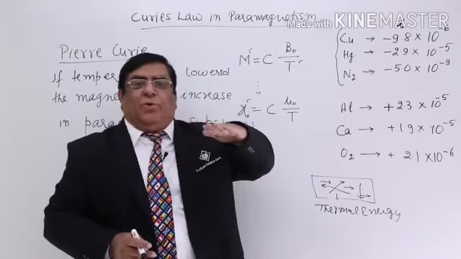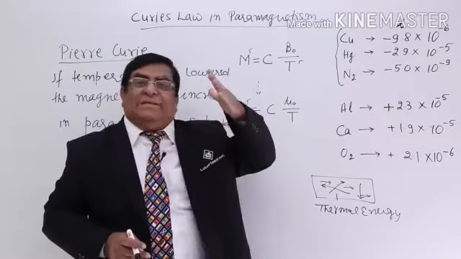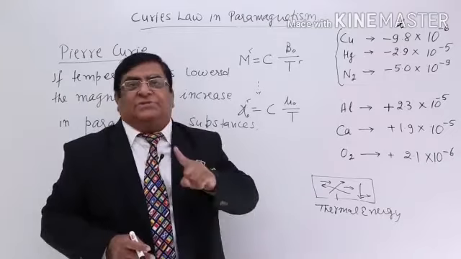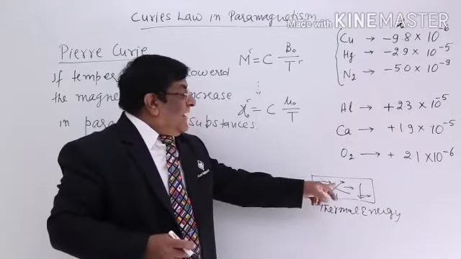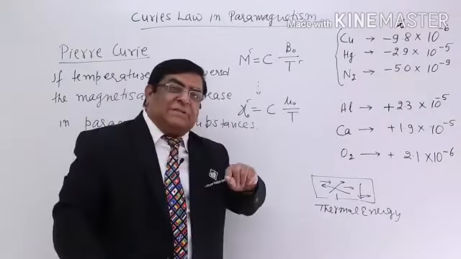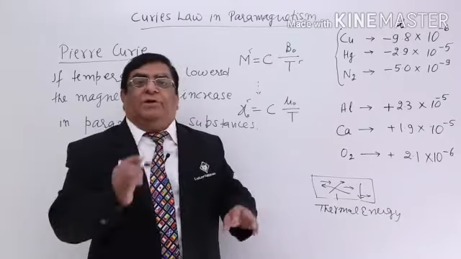If we keep on lowering the temperature, magnetization will keep on increasing up to what level? Answer: one situation will come when all the dipoles have aligned themselves. All. After that, if we decrease the temperature, there is no more dipole to align.